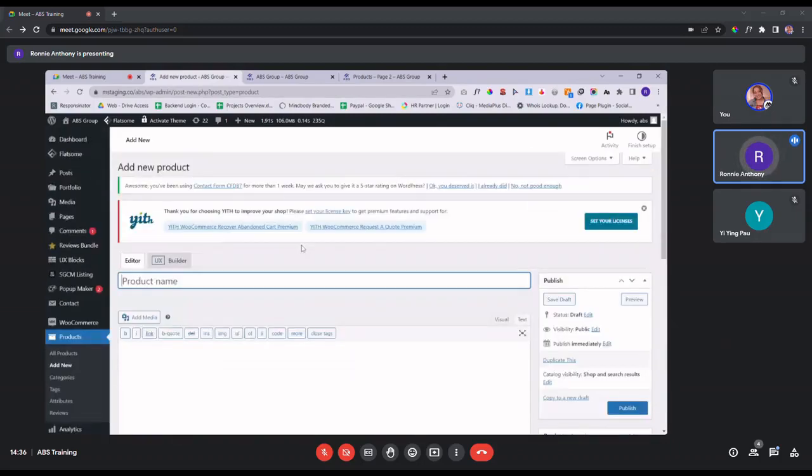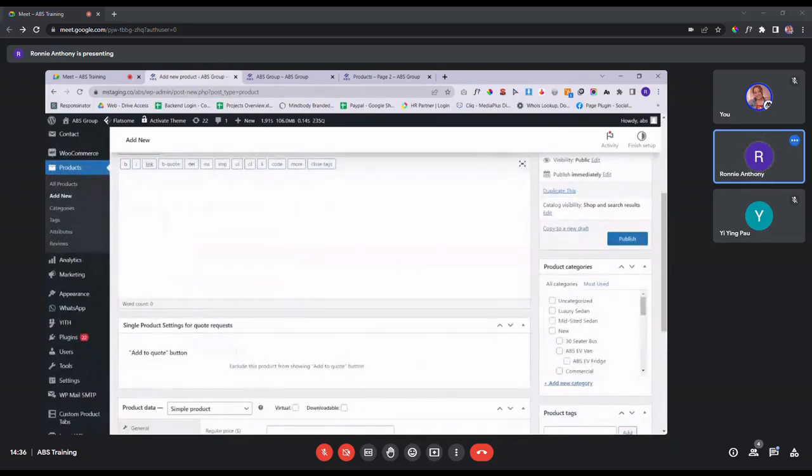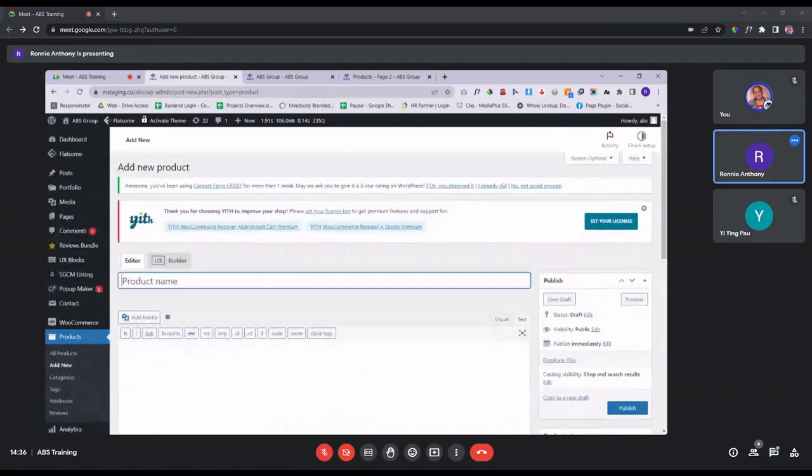So add new button. So you just key in the information right here. So for example, test one, simple product.